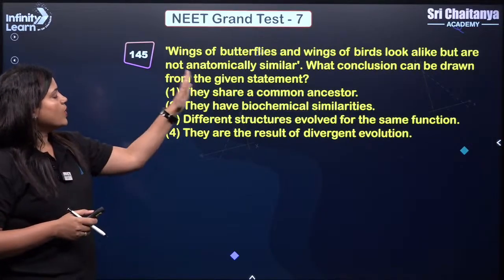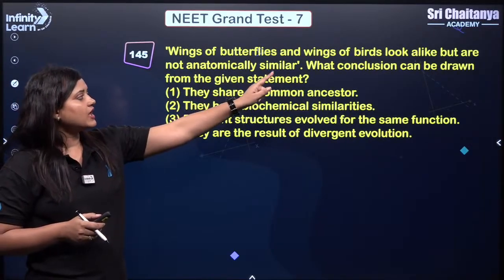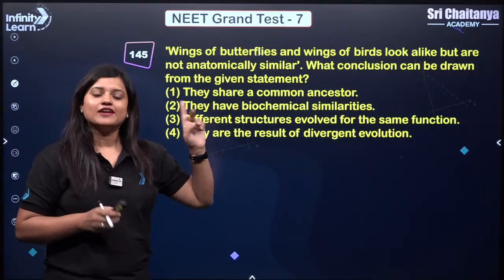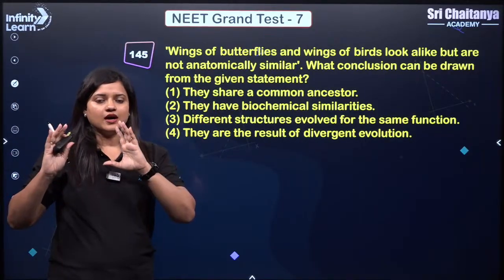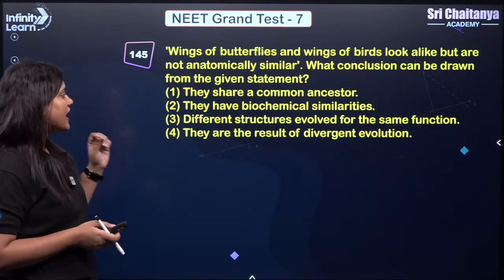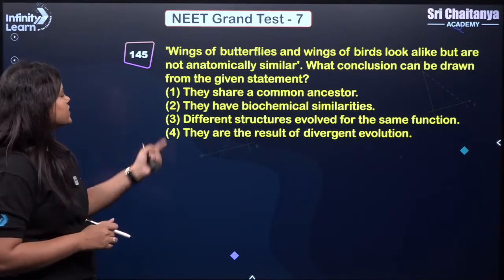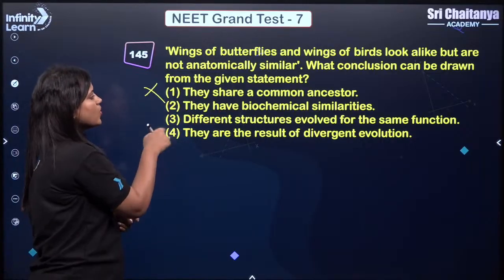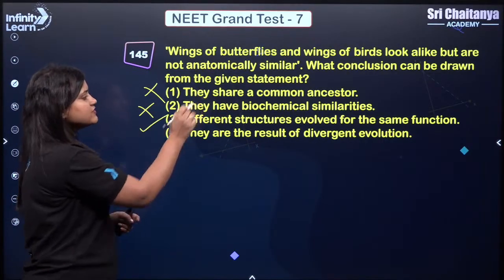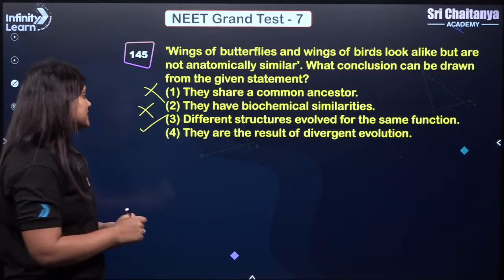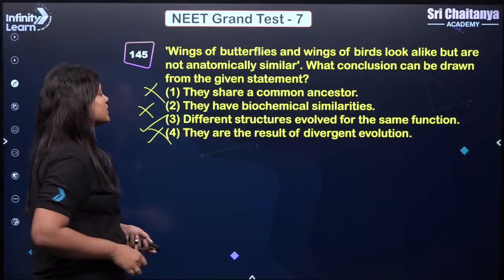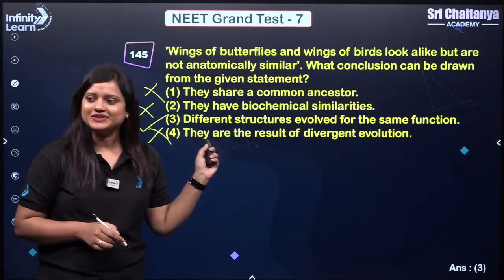Next, wings of butterfly and wings of bird look alike, but they are not anatomically similar. So if there is a different structure but the same function, then it is a type of analogous organ, right? So they share a common ancestor? No. They have biochemical similarity? No. Different structures evolved for the same function, this is right, and they are the result of divergent evolution? No. So the correct answer here should be 3.